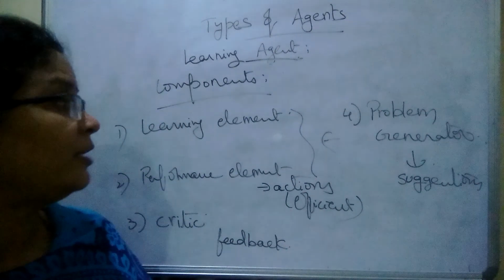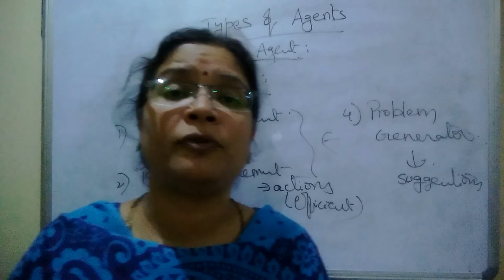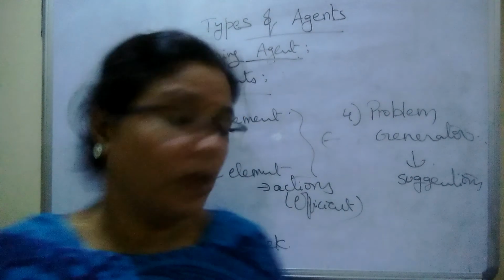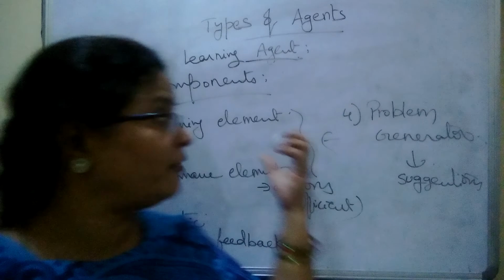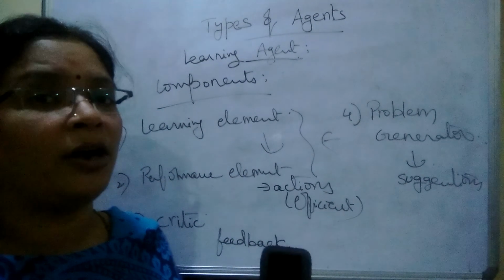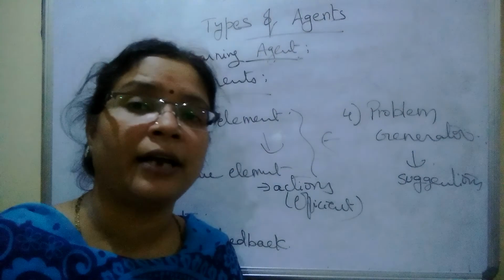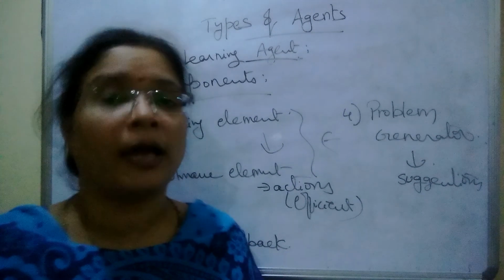So what is the learning element? The learning element maintains the perception history and improves itself to generate efficient and advanced actions to the outside world. Whereas the performance element is ready for generating the actions by taking the decision from the learning element, and those generated actions are sent to the outside world with the help of effectors or actuators.